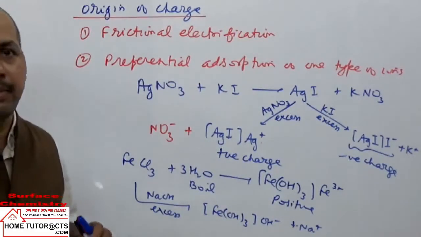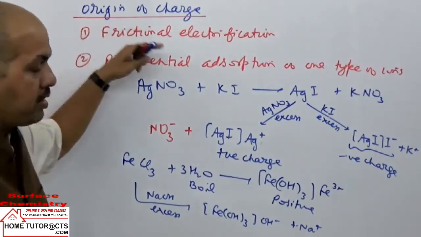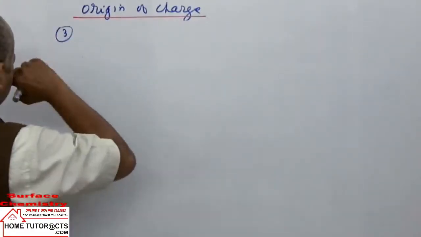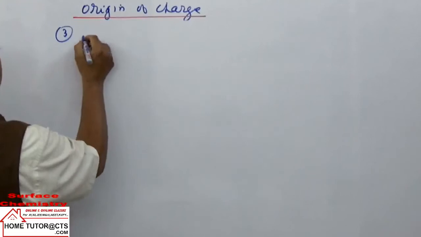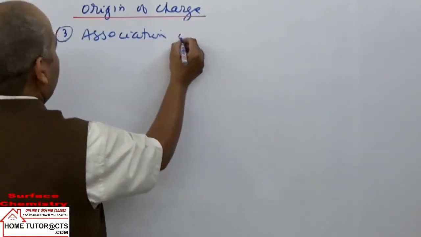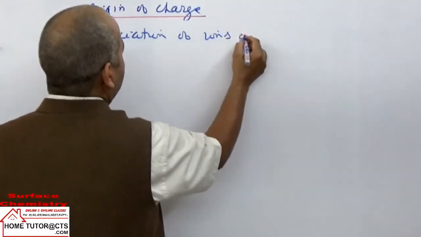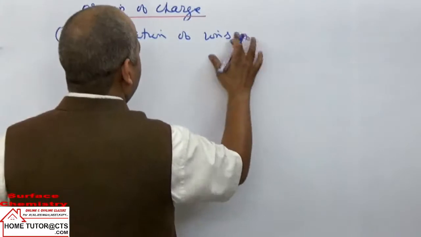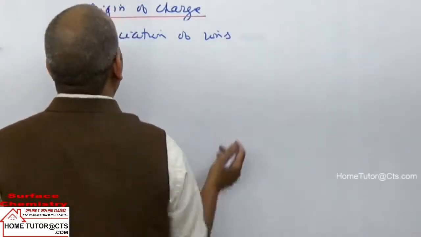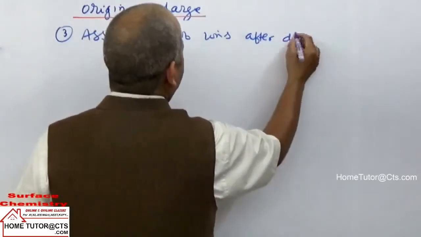Now the next method of origin of charge can be taken: association of ions after dissociation.